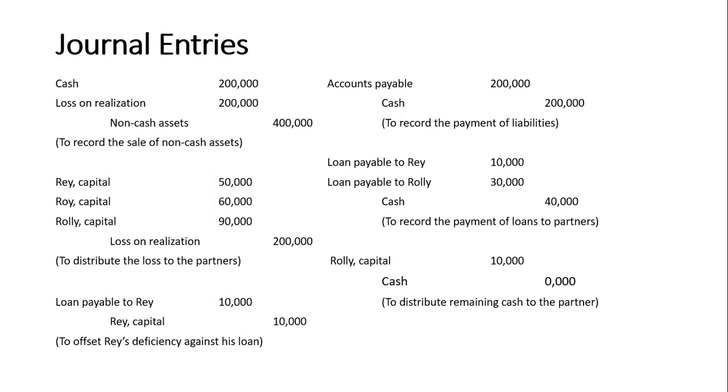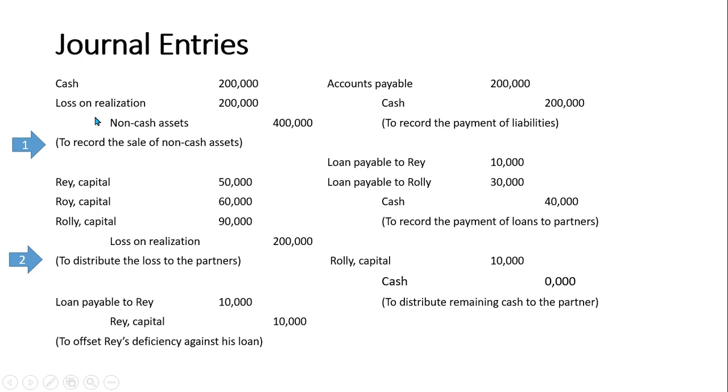Here are the journal entries. For the first one, still following the first step in preparing our statement of liquidation, we debited cash and loss on realization amounting to 200,000, and then we credited non-cash assets amounting to 400,000.